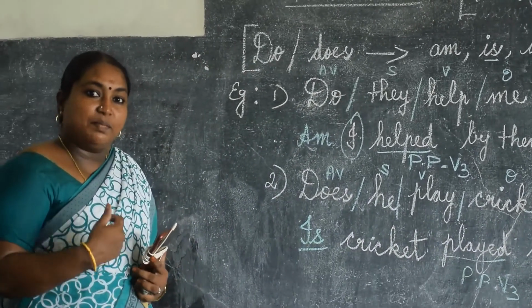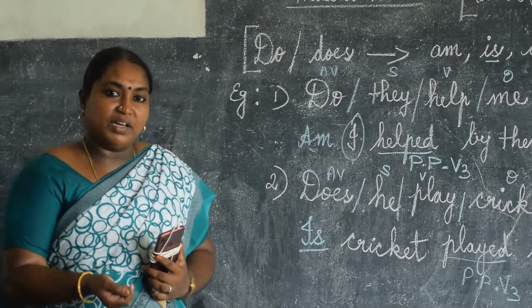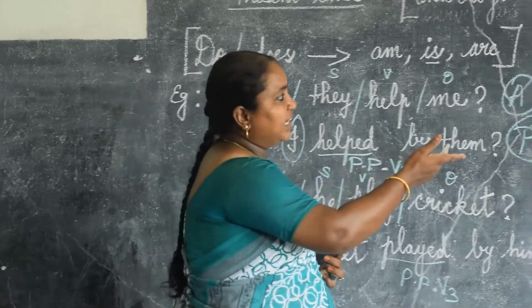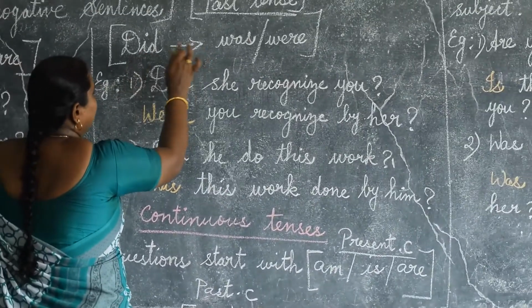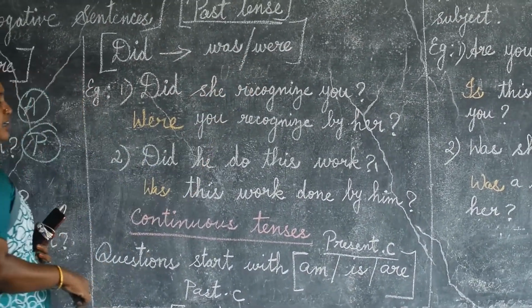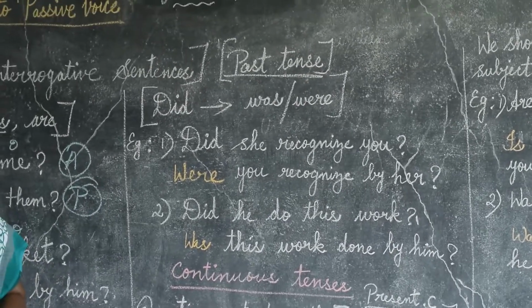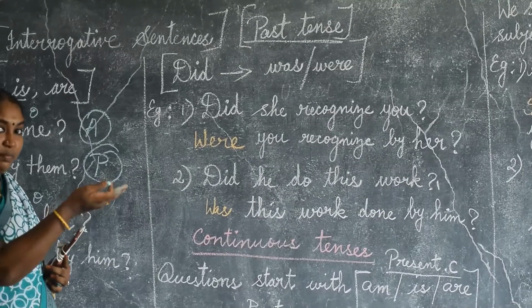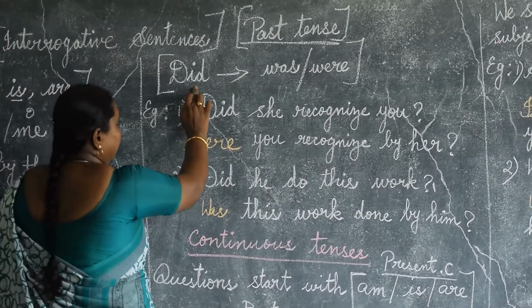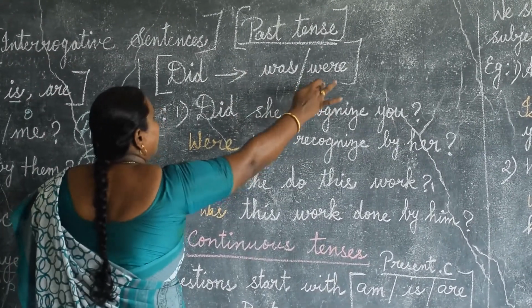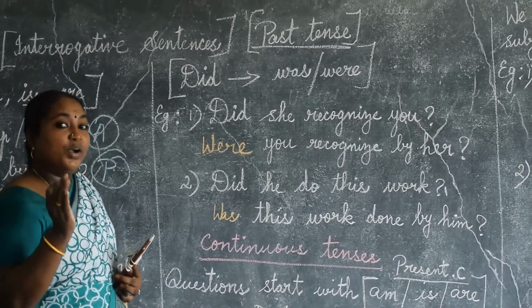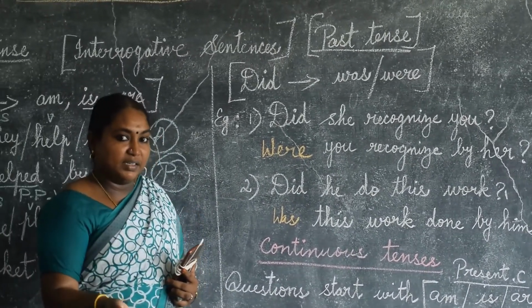Cricket avanal vilayadapattadha. Okay? Have you understood? Is it clear? Likewise, here, did also. For did, we have to take was or were. For did, what we have to take? Was or were. The past be verb, past form of be, auxiliary verbs. For did, we have to use was or were only in the passive form, according to the subject-verb agreement.